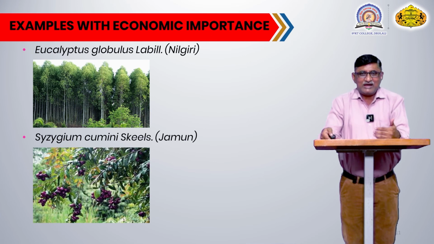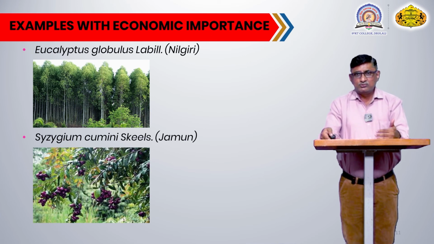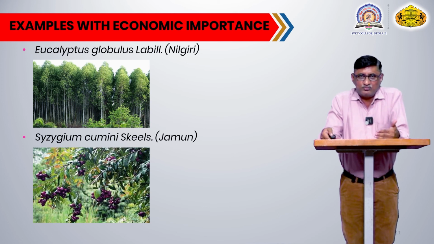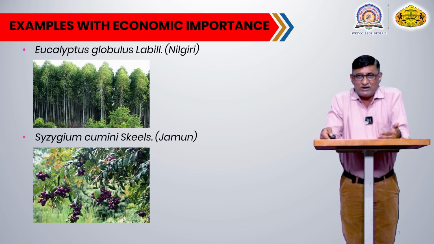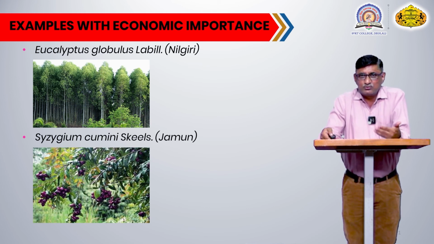The second plant is also very well known to all of us, and it is botanically named Syzygium cumini, commonly called the jamun plant. Everybody knows the jamun plant. It is famous because of its fruit. This plant produces edible fruit, and most of the varieties occur widely. Some varieties are cultivated in farms because of their edible fruits.